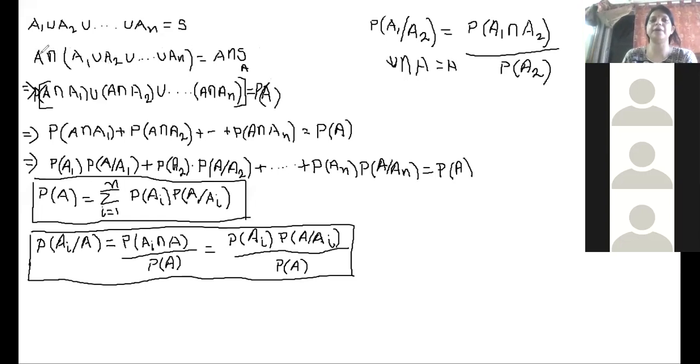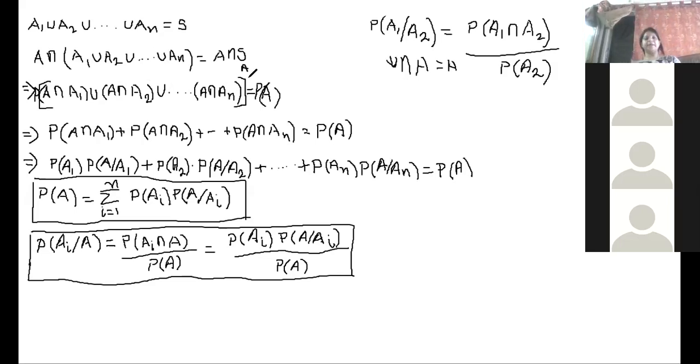So what you will do? A into A1 plus A into A2 plus A into A3 plus A into AN. So A intersection A1 union A intersection A2 union A intersection AN, likewise. In this way we have got this part.